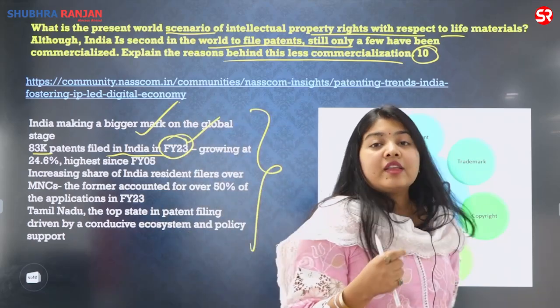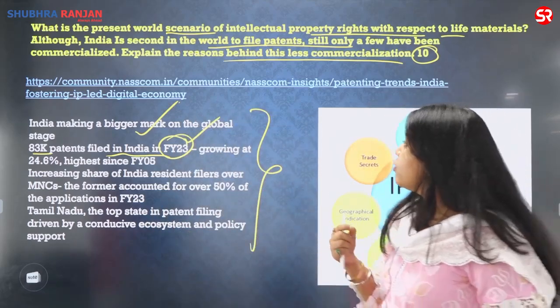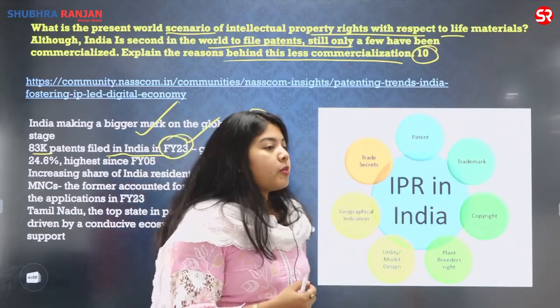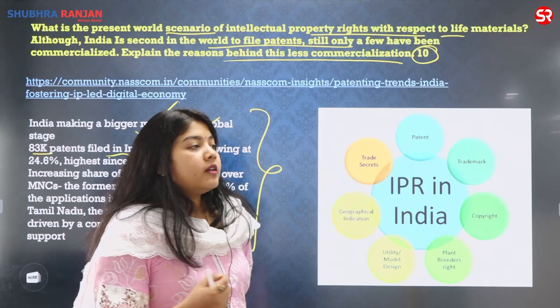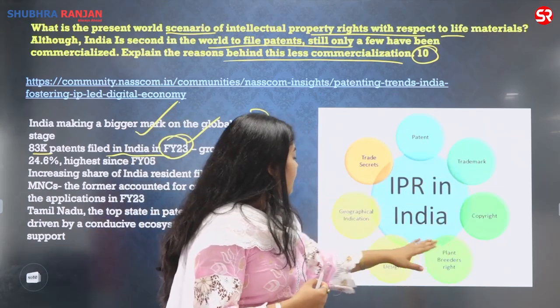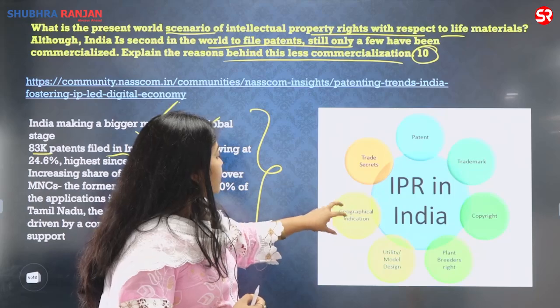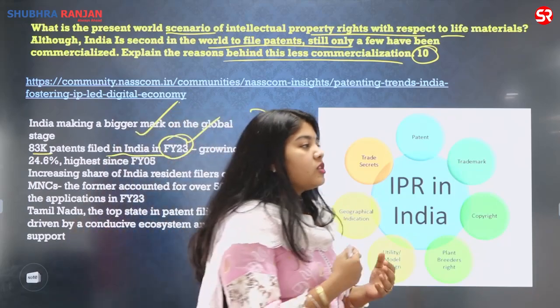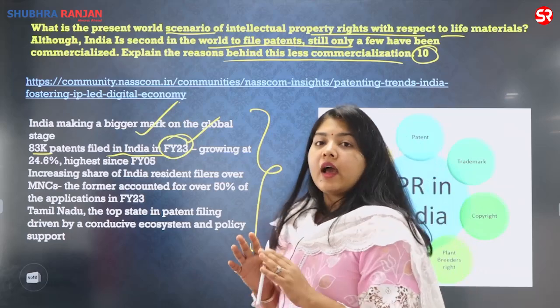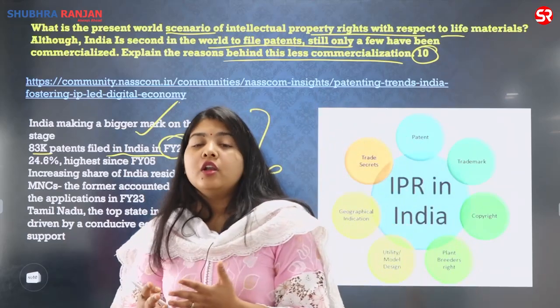One is a very simple introduction in which you can define what are intellectual property rights. So the intellectual property rights in India include trade secrets, patents, trademarks, copyrights, plant breeders' rights, utility model, design, geographical indicators, which is to honor the innovation, to honor the novelty and its utilization for the human population.